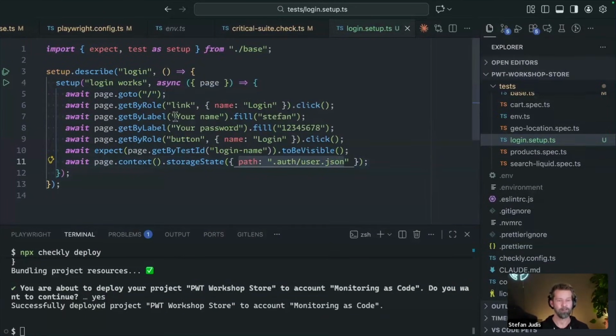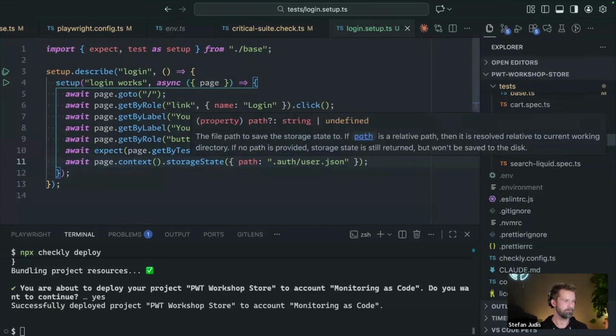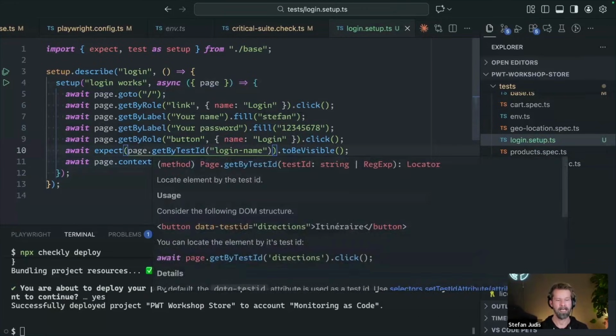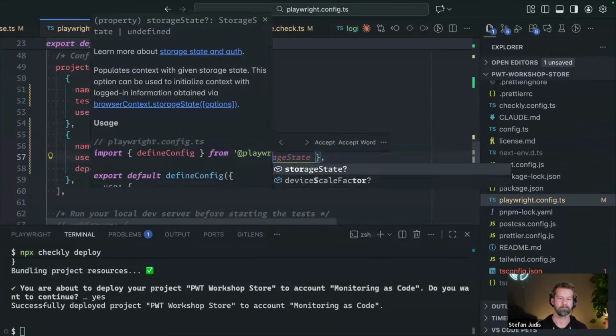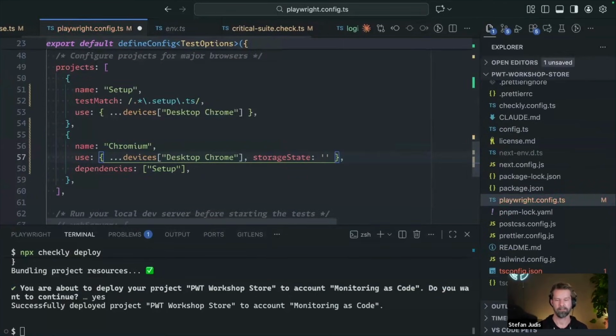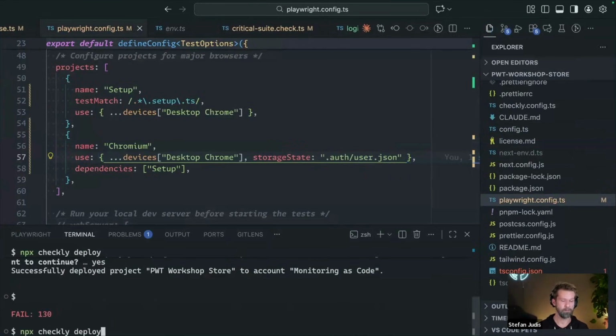So we log in, we perform all the dance, and after we're done, we write the context of the current page to this auth user JSON file. Then when we go back here, we can instruct our Chromium project to also use this file as storage state, auth user JSON, to reuse this file and get a head start because everything will be logged in already.